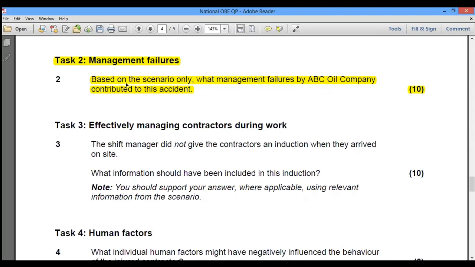So here we have information regarding the task. To get information from the scenario only, we have 10 marks available for this task. We need to get at least 10 pieces of information from the scenario that contributed to the accident in ABC Oil Company. So we have to get those 10 pieces of information. We will move towards the scenario.